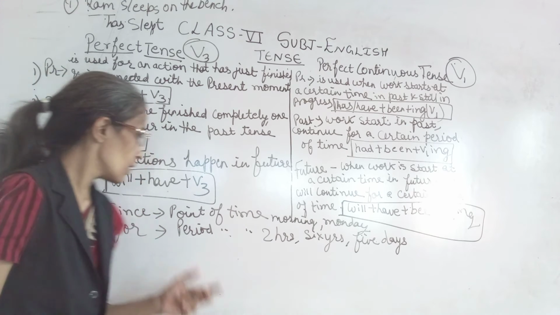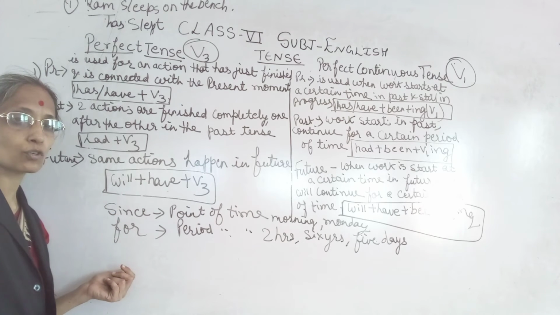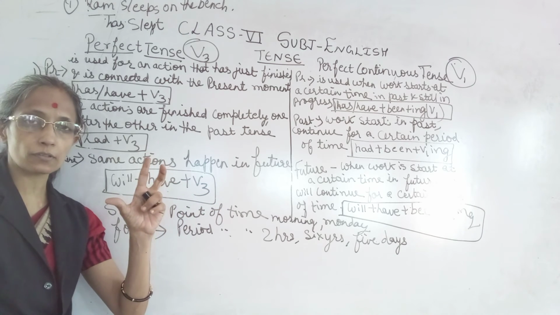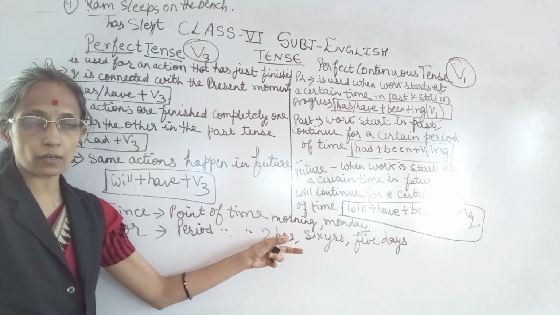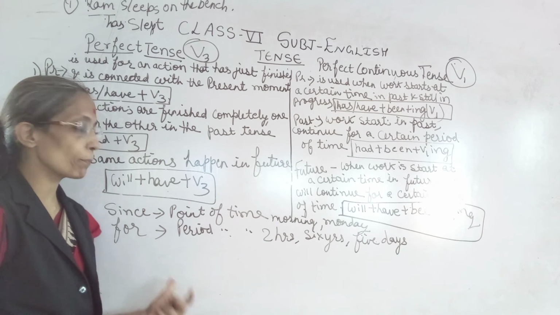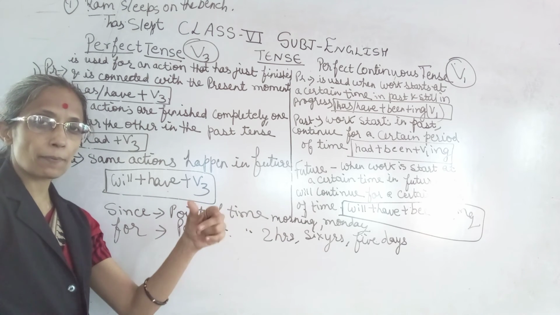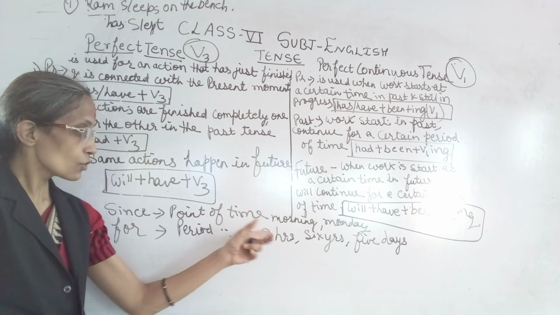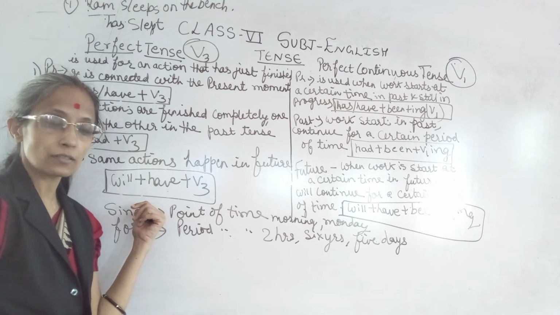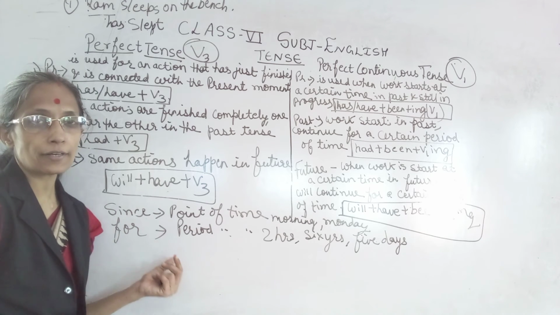Okay. Now difference between since and for. When you have to use since and when you have to use for. Since is used for a point of time. कोई एक समय बता रहा, fixed time, morning या Monday, then you will use since. And for is used for period of time. कुछ समय घंटा बता रहा है 2 hours के लिए. She is sleeping for 2 hours. She is sleeping since morning. Morning से सो रही. Then you will write here since. 6 years, 5 days. Then you will write for.